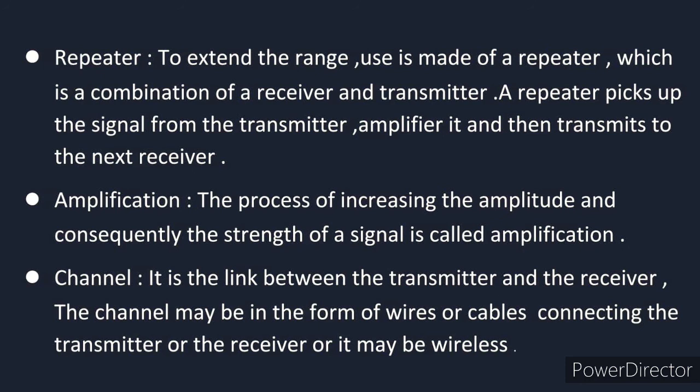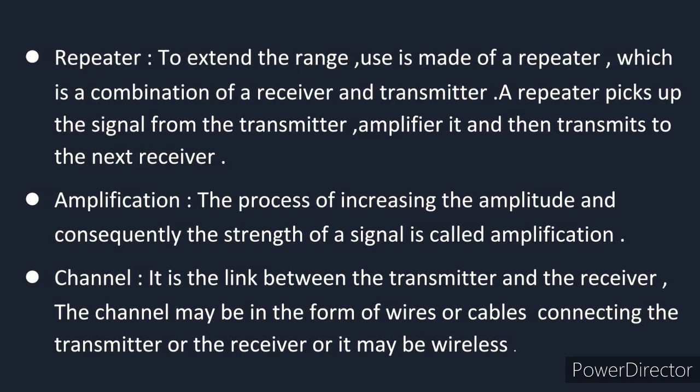Amplification. The process of increasing the amplitude, and consequently the strength, of the signal is called amplification. In simple language, if a low input is given and you get a high output, that process is called amplification. And the electronic device used for this is called an amplifier.